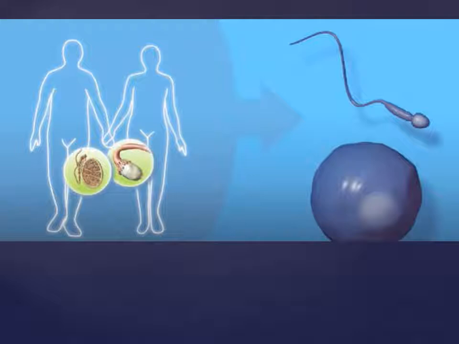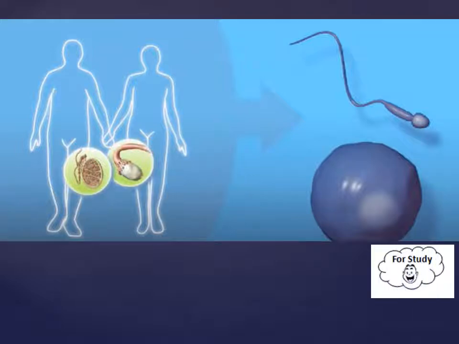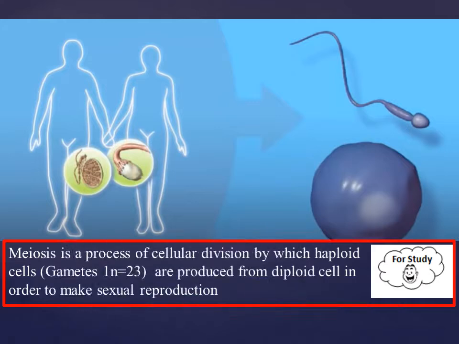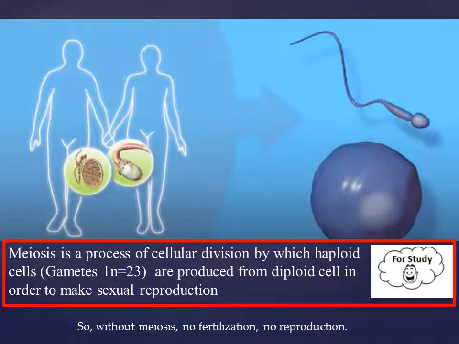Thus, the suggested answer to the posed question would be: meiosis is another cellular division. Meiosis is a process of cellular division by which haploid cells, gametes, with 23 chromosomes, are produced from a diploid cell in order to make sexual reproduction. So, without meiosis, no fertilization and no reproduction.